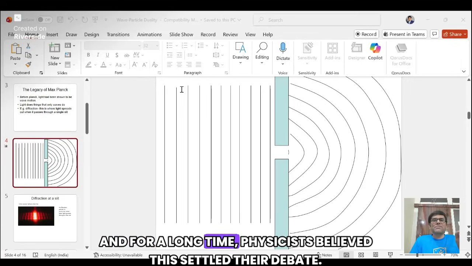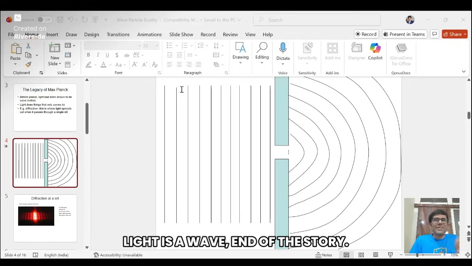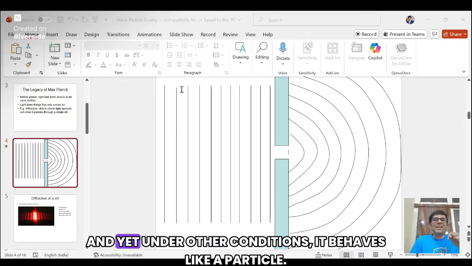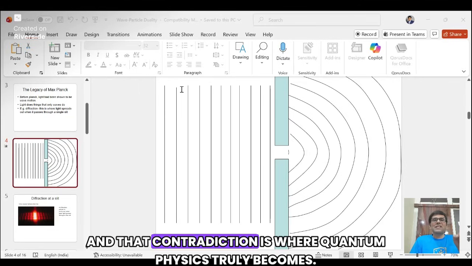And for a long time, physicists believed this settled the debate. Light is a wave, end of story. But we will soon discover nature had a surprise waiting, because light does all of this, and yet under other conditions it behaves like a particle. And that contradiction is where quantum physics truly begins.